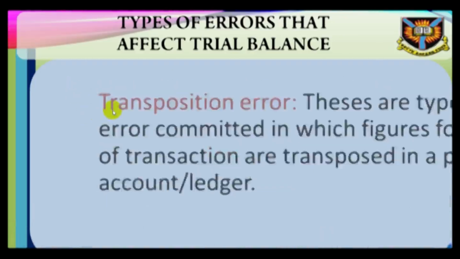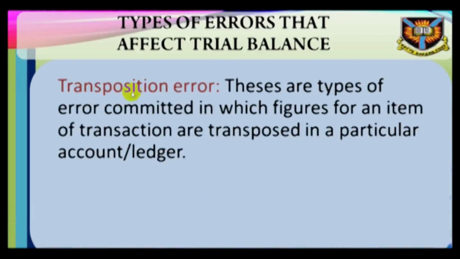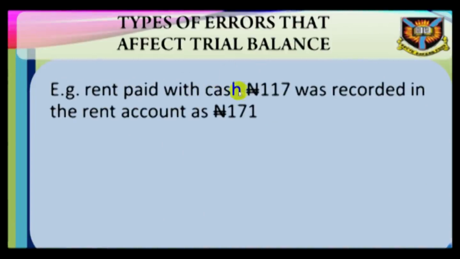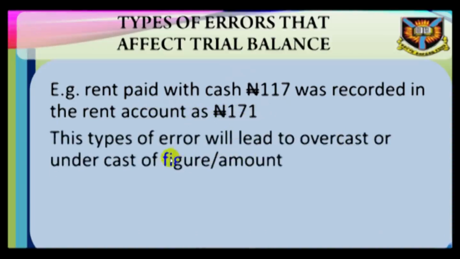C. Transposition error. These are types of errors committed in which figures of an item of transaction are transposed in a particular account or ledger. E.g., rent paid with cash 117 naira was recorded in the rent account as 171 naira. These types of error will lead to overcast or undercast of figure.